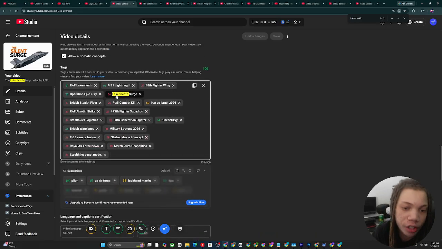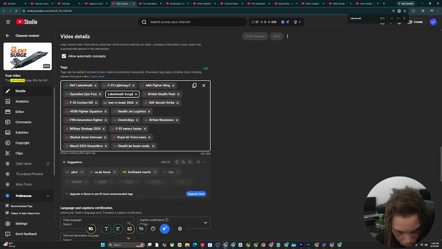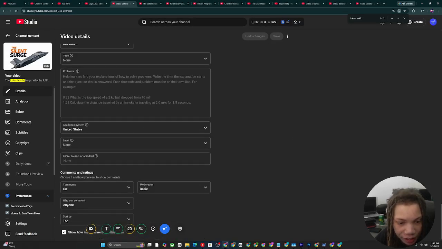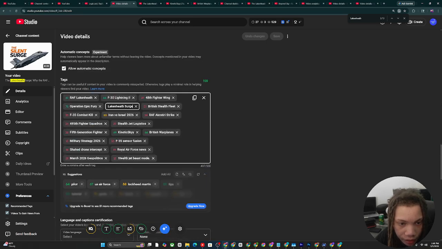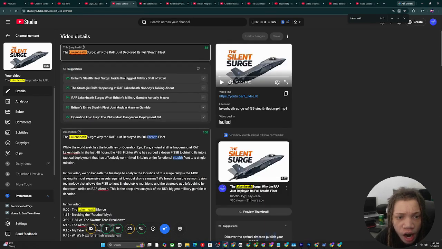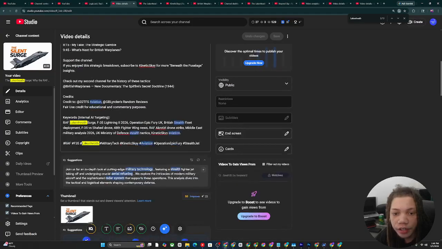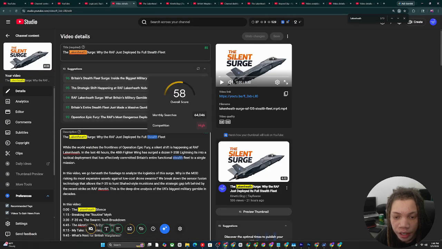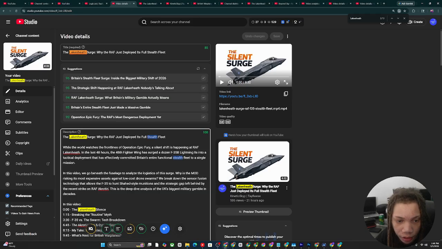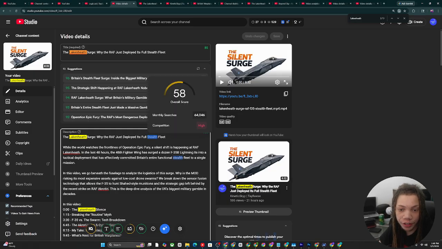For this right here, you see we put Lake and Health again. We put it for the keywords, and you see education. All right, so for this part, you see stealth, and you can see the overall score. If we go to stealth right here, you can see the overall score is 60,000 monthly searches, competition high, overall score 58, and you want something like that, chat.